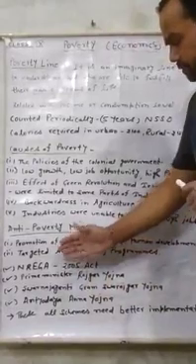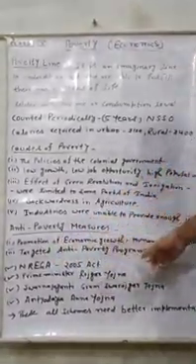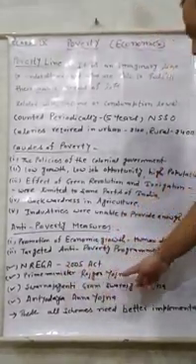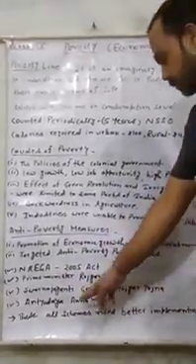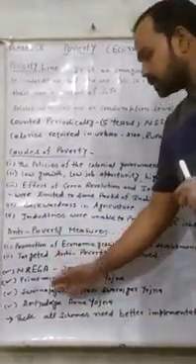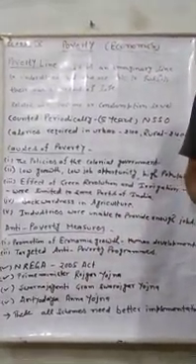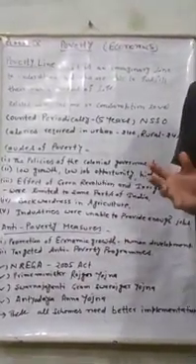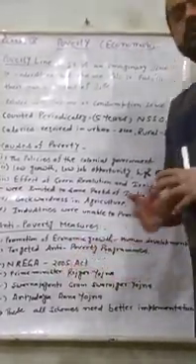After that, various programs are related to this targeted anti-poverty program: Prime Minister Rozgar Yojana, Swarna Jayanti Gram Swarojgar Yojana, Antyodaya Anna Yojana. No doubt, all these schemes are positive steps to remove poverty.